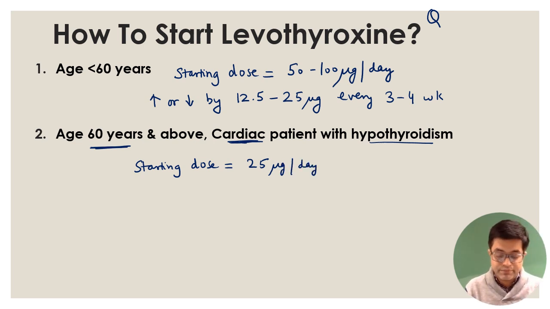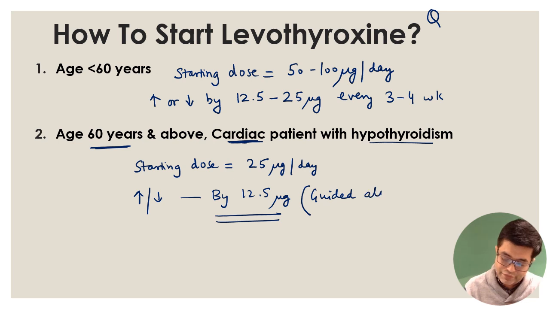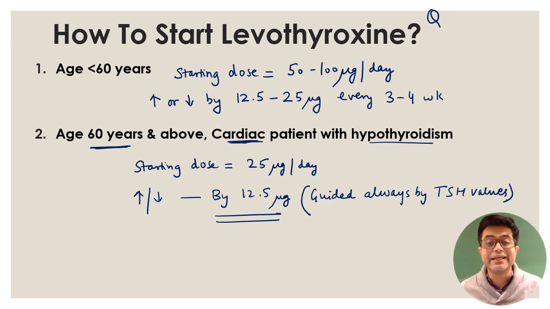Any dose modification, increase or decrease, in these patients will be done by 12.5 microgram, and it should always be guided by TSH values. So every time you have to change the dose, TSH measurement is mandatory in such patients. Right? So you have to cram it up, you have to remember it. Why? Because questions have been asked. I will show you a sample question.